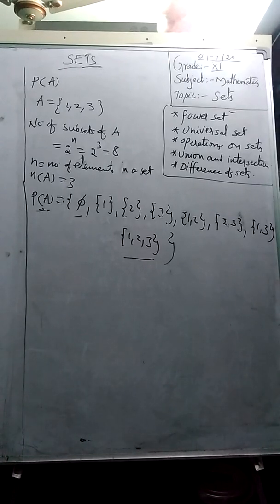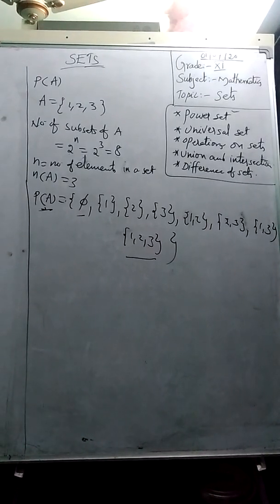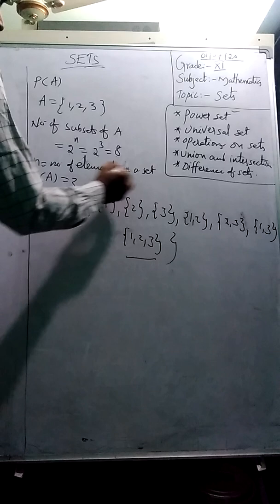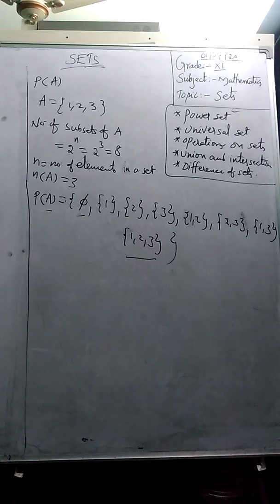We can find the number of subsets using the formula 2 power n, where n is the number of elements in that set, and P(A) represents the power set, which is the set of all subsets.